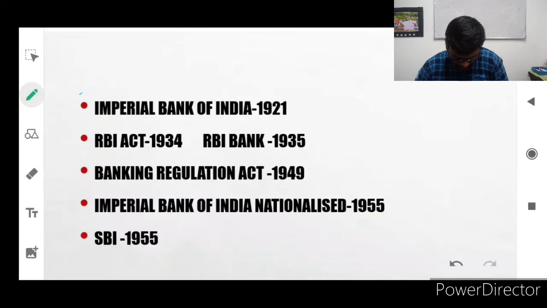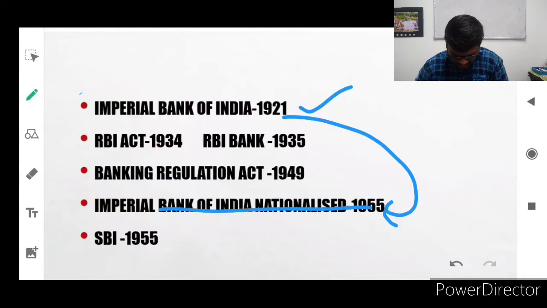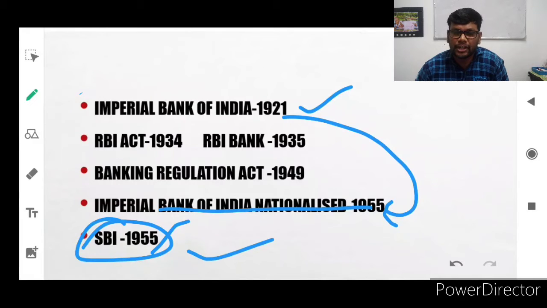Imperial Bank of India started in the year 1921 with 5 crore capital. Then the government owned this bank for 5 crore and 83 lakhs. In the year 1955, it was nationalized. After nationalization, this bank's name was changed to SBI, State Bank of India, its present name. Commercial bank wise in India, State Bank is the first one. They have so many branches, and a lot of ATMs in India.